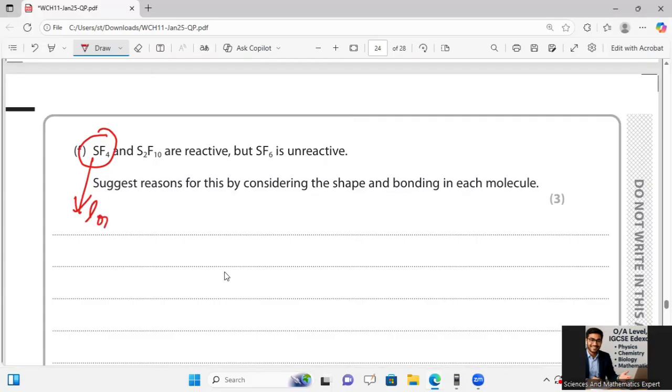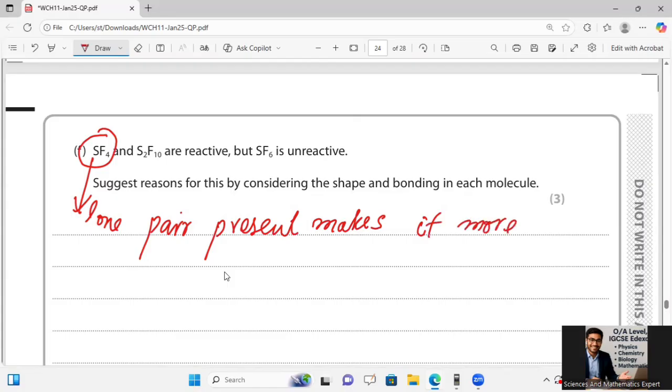Means lone pair present makes it more reactive.